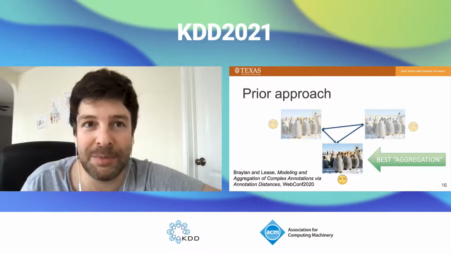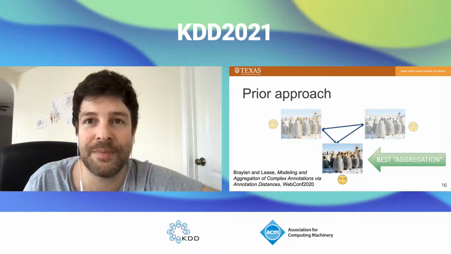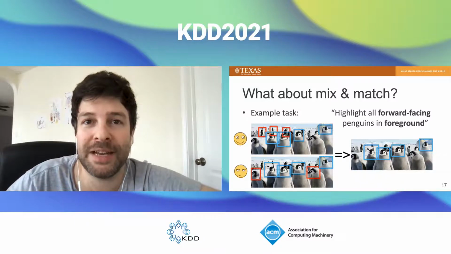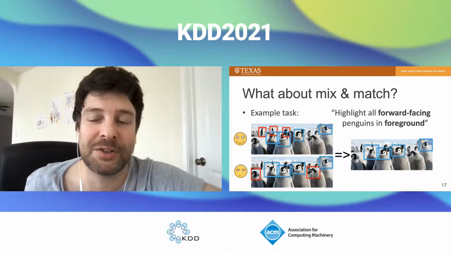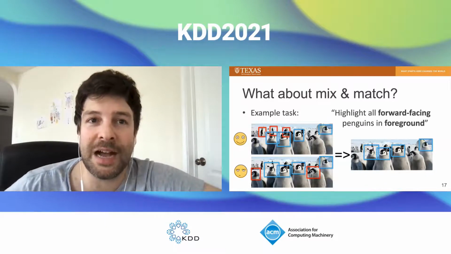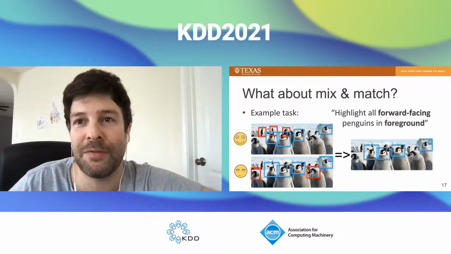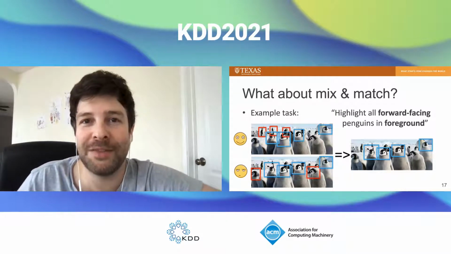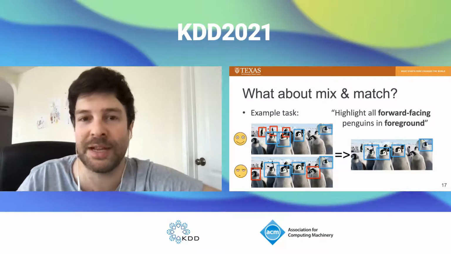However, once again, the limitation of this prior approach is that it's just selecting one worker's entire label set per item. Whereas ideally, we would want to combine labels from different annotators rather than select one annotator's entire label set. For example, given this description of the task, highlight all forward-facing penguins in the foreground, we might have one annotator that highlights all forward-facing penguins and one that highlights all penguins in the foreground. But maybe if we could match individual boxes between different annotators and get a mix of each, we could get a much better final aggregate than any individual annotator's label set.